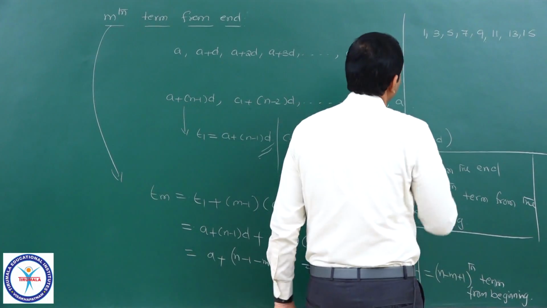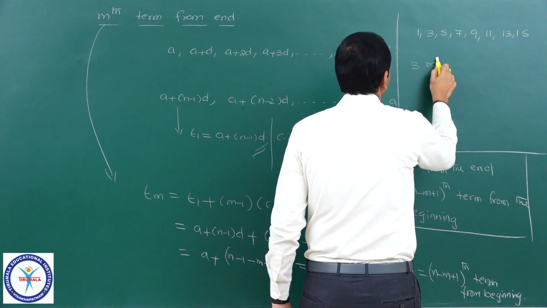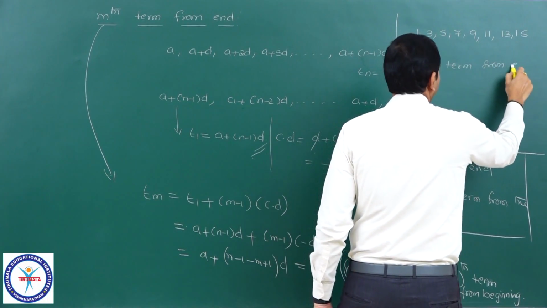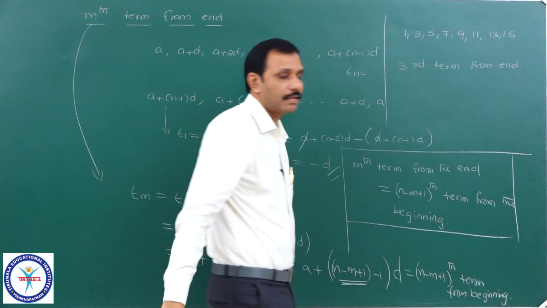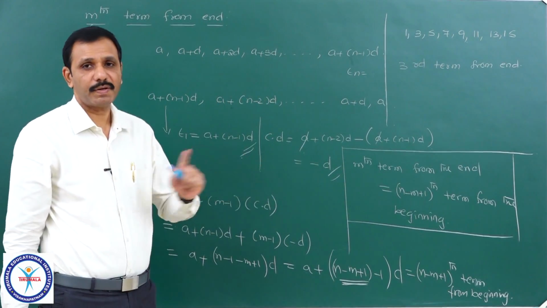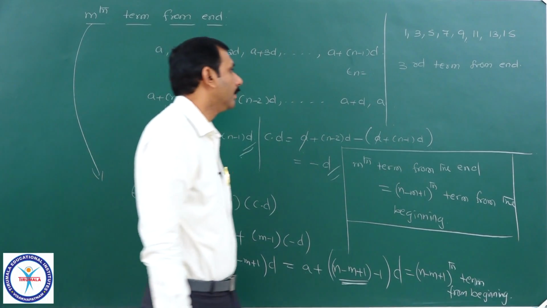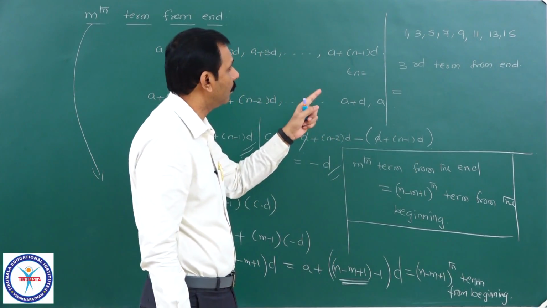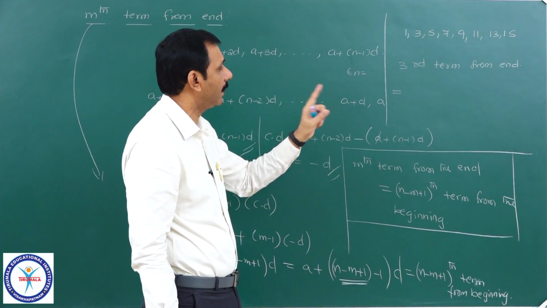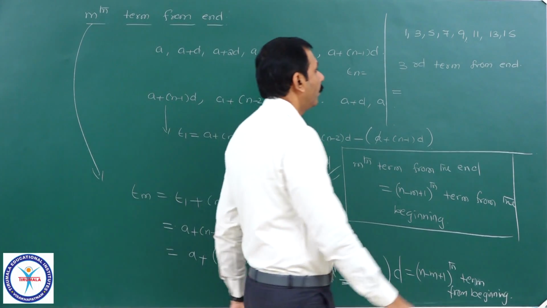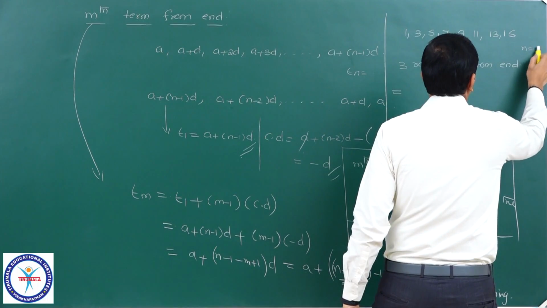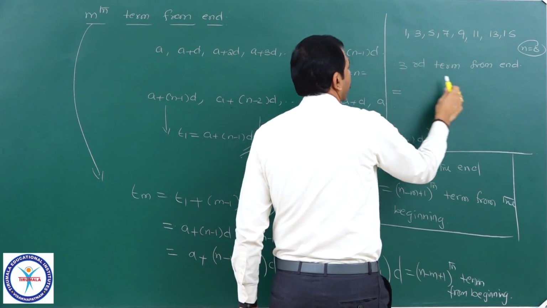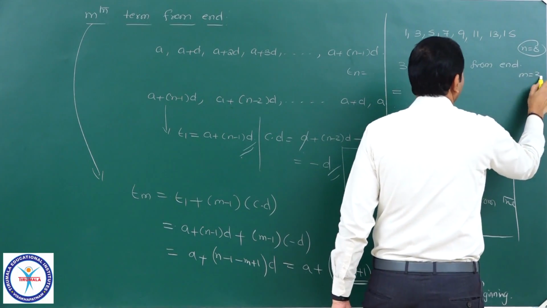I want the third term from the end. Total how many terms are there? You see, 1, 2, 3, 4, 5, 6, 7, 8 terms are there. Therefore, here I can write n equal to 8. And which term from the end do I want? The third term. Therefore, our m is equal to 3.